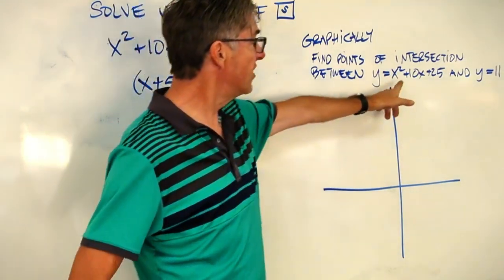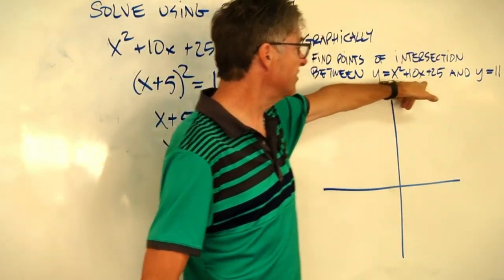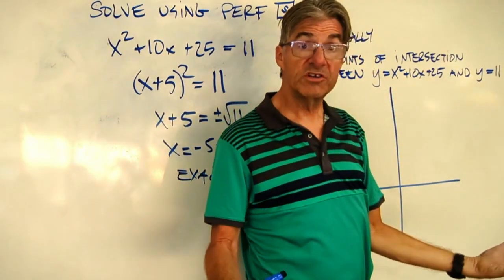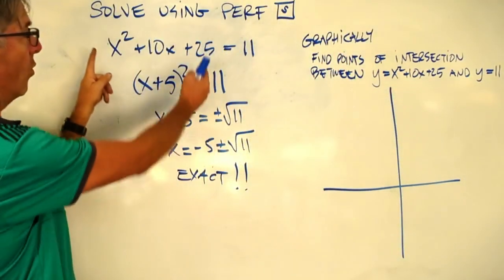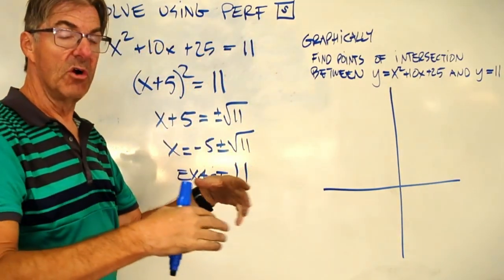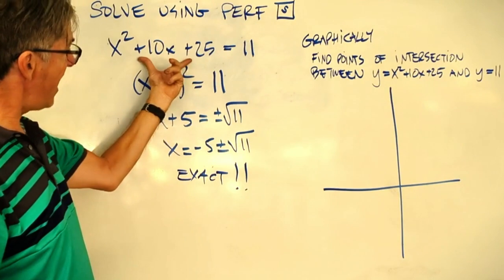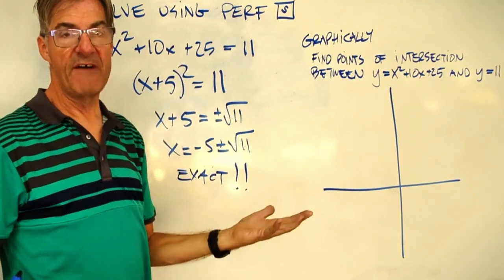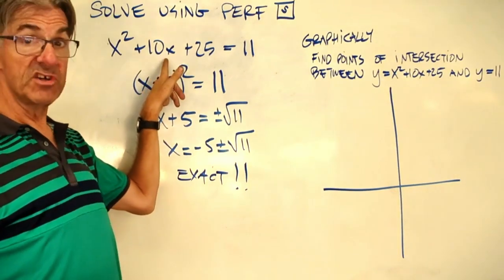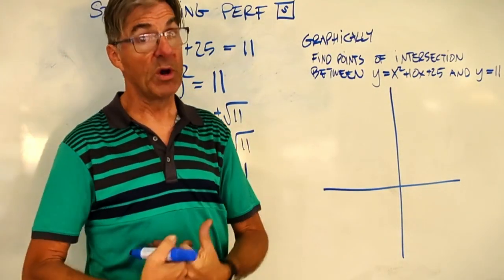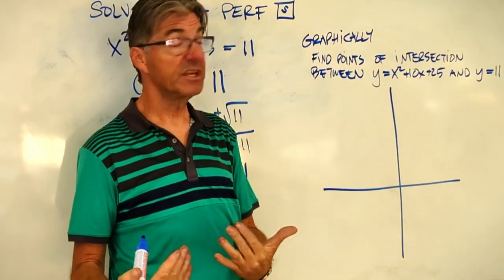So we have one function here, that's our perfect square function, and then we have this other one, y equals 11. And all we're doing here is we're just saying, where does this function equal that function? So another way to say that is, what value of x on this side is also equal to 11? What value of x makes that function equal to 11? So we can do this graphically by finding points of intersection. It's kind of an interesting approach.